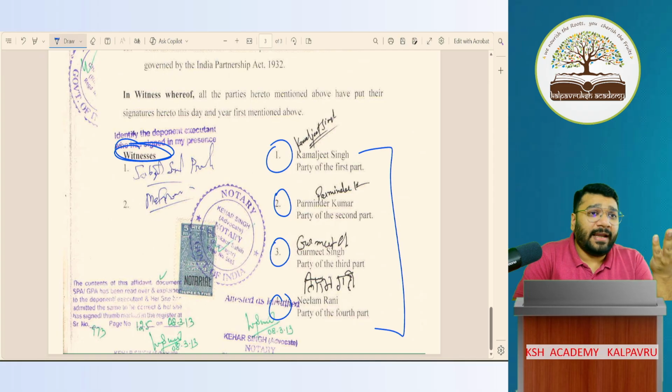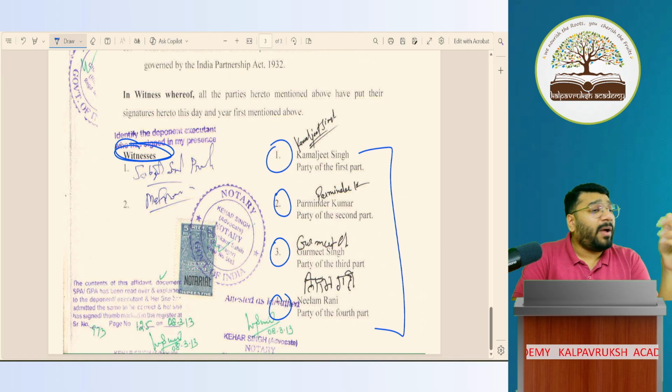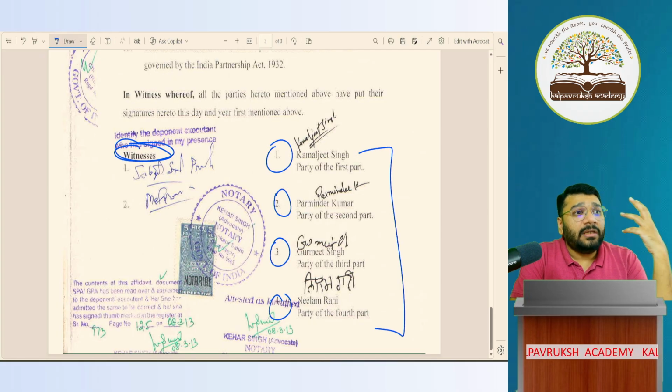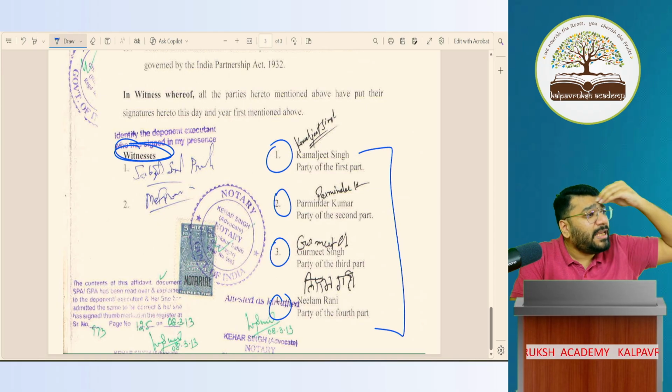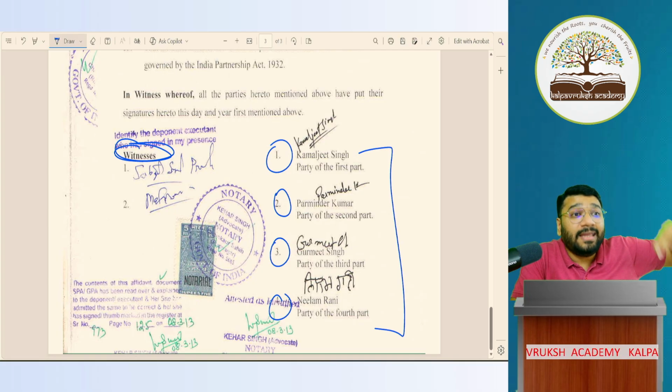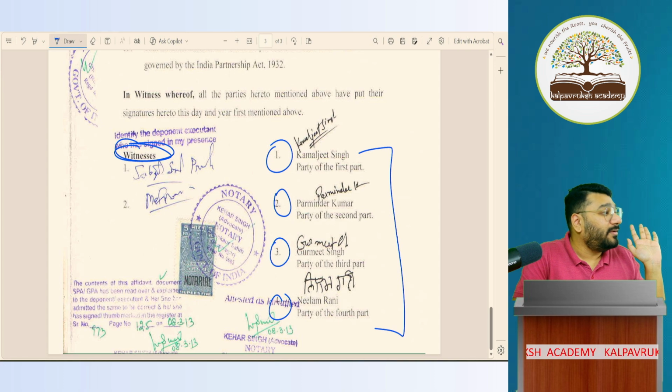For example, you want to sign an agreement. You don't find any witness. You come and ask me, I'll give a witness. Witness doesn't mean that he should be some legal person or professional person. It can be any human being. As long as the person who is signing as witness is a human being, I have no problem. It can be anybody, provided he's 18 years plus. Any Tom, Dick and Harry can sign the witness column.